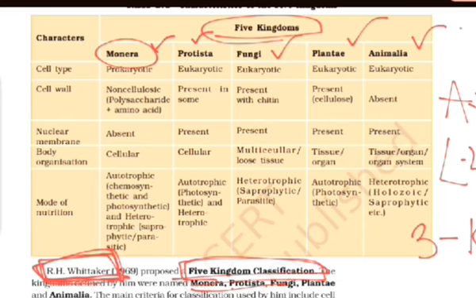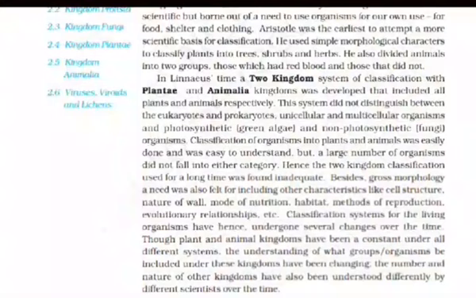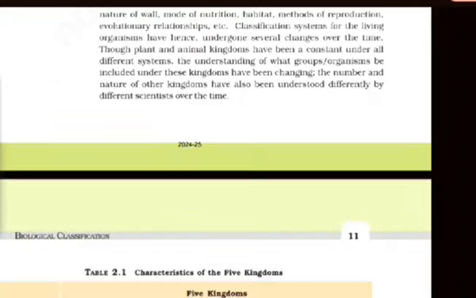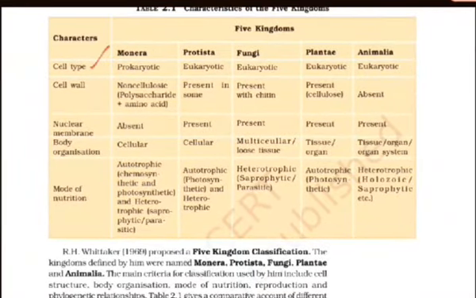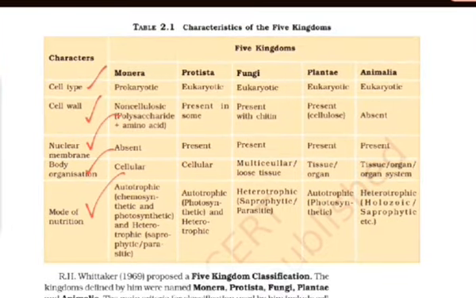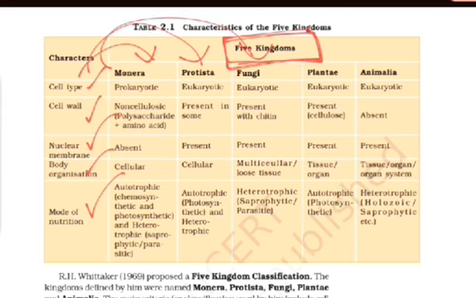So he divided some organisms to Monera, some to Protista, and some to Fungi based upon their characters. What type of characters? The characters like cell type, cell wall, nuclear membrane, body organization, and mode of nutrition. So based on these, some organisms were divided into this, some to this, and some to this. So he divided them into five kingdoms. All the organisms come under these five kingdoms.